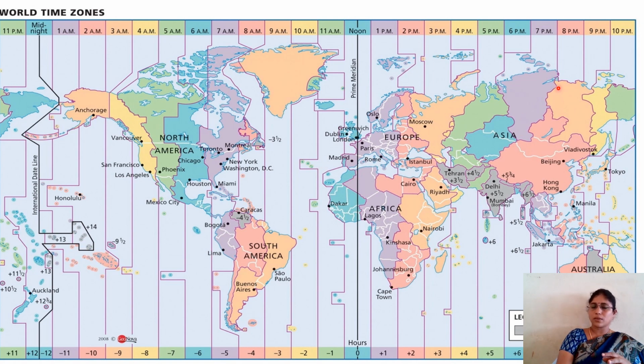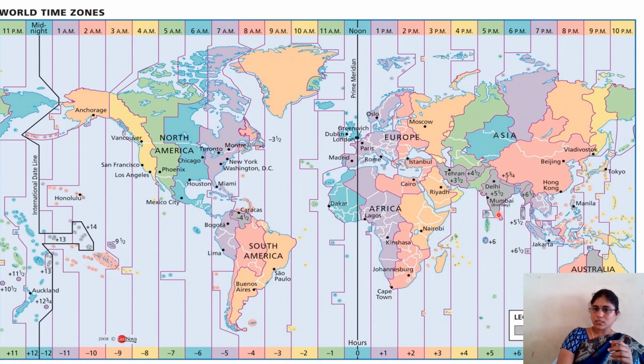So first Earth's rotation has to complete these 180 degrees. After that only the sun enters the remaining 180 degrees. So we are ahead in time than these people. Is it clear? These eastern countries' people get the first sunrise, and only after that the sun reaches this northern side. These people are lagging in time and these people are ahead, so all those ahead are with plus, all those lagging are with minus. Clear?